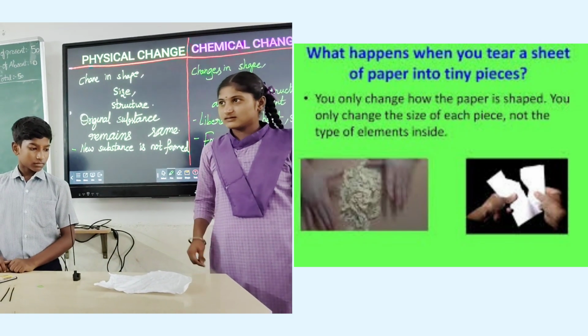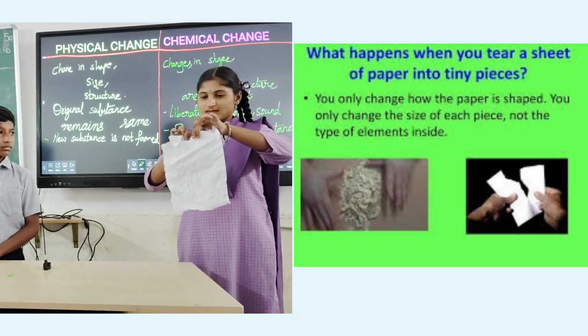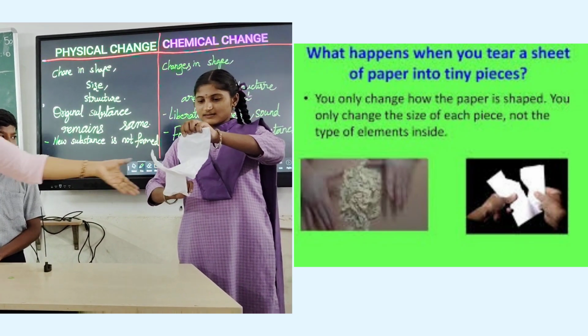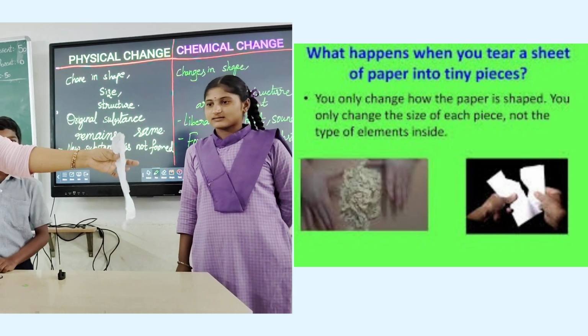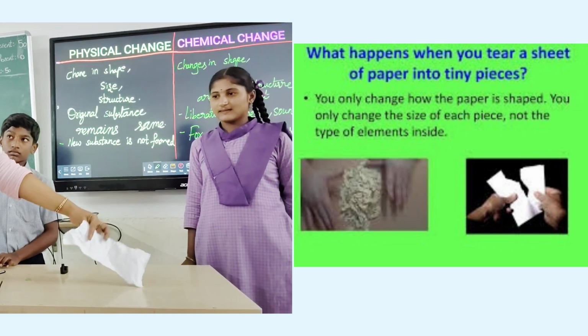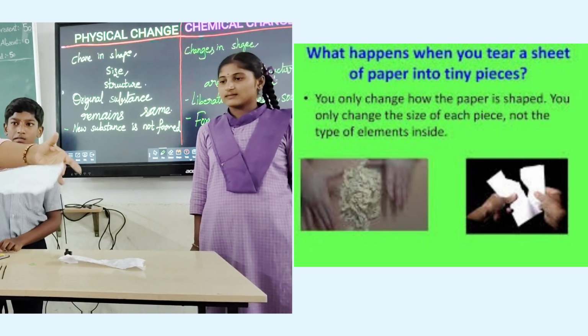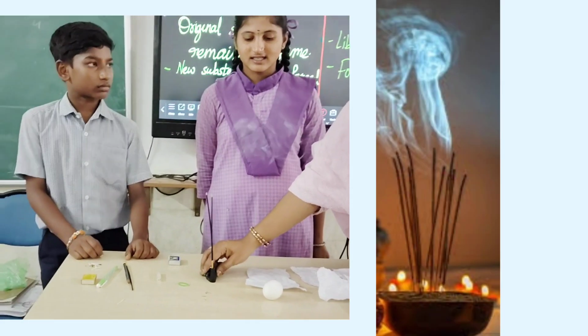Now take the paper. When we tear the paper, only the size of the paper is changed and the shape also changes. The size decreases. So this is a physical change, but the paper remains paper only.